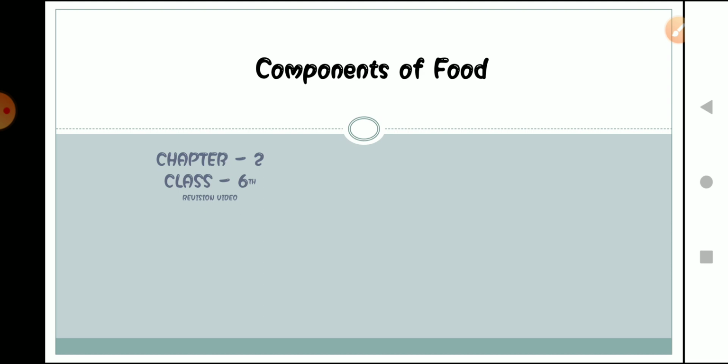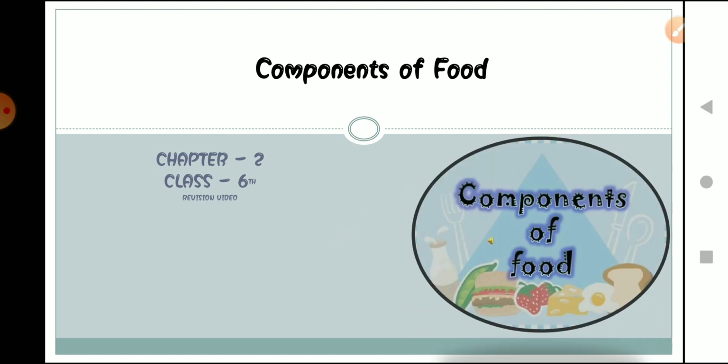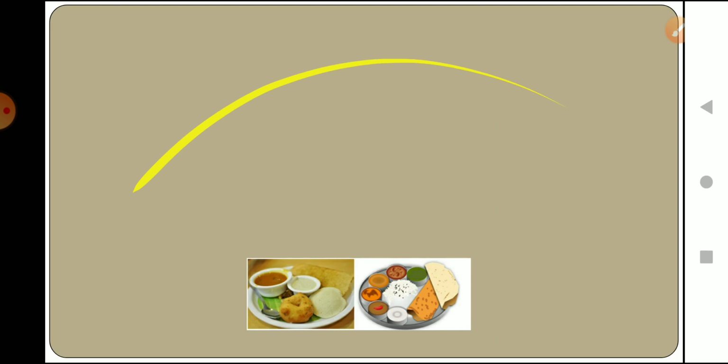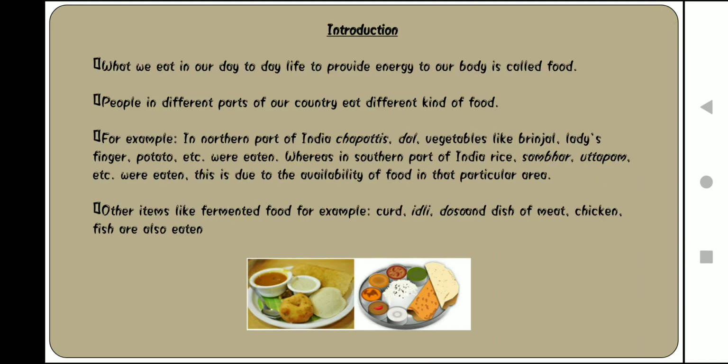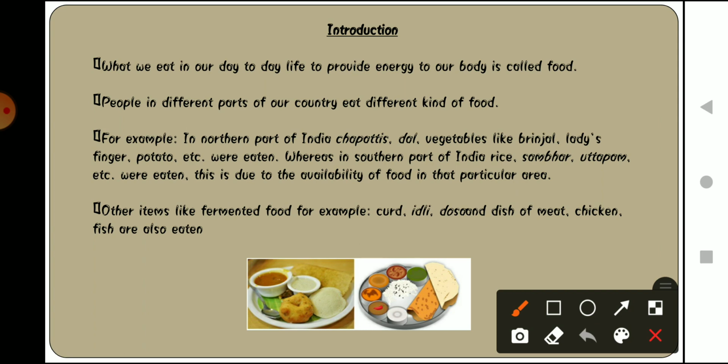In this video we are going to revise chapter 2 from your science book, and the name of the chapter is Components of Food. In this chapter we have read about nutrition and food items. What we eat in our day to day life to get energy or any other particular type of nutrition is known as food. These are known as food items.